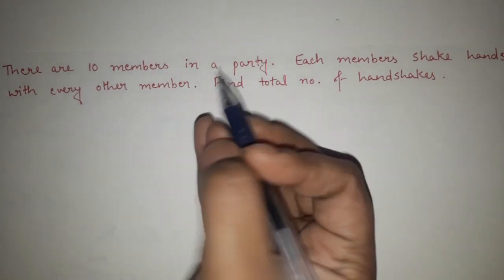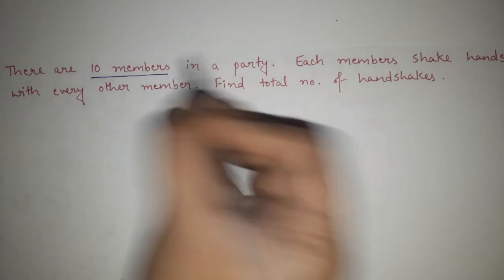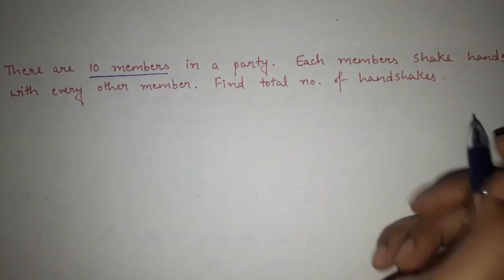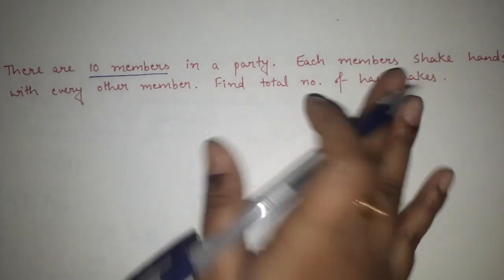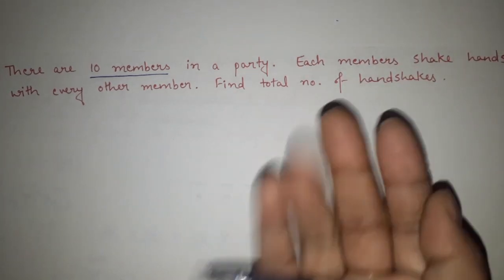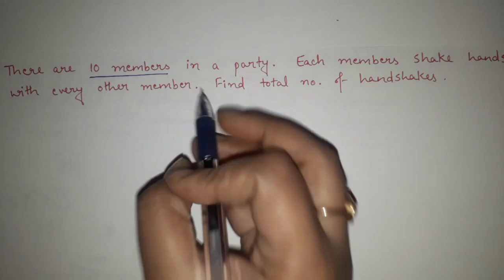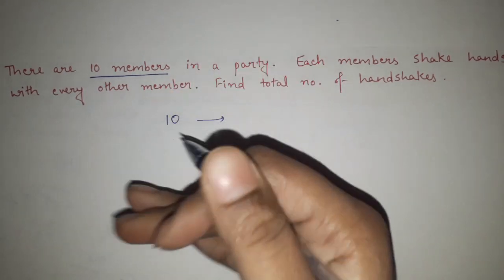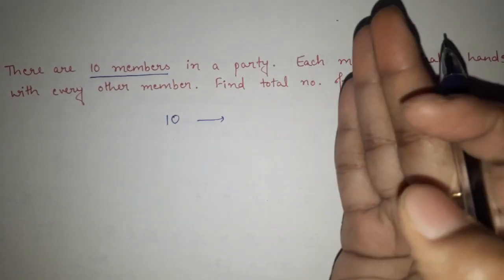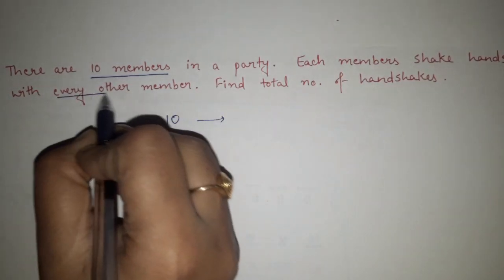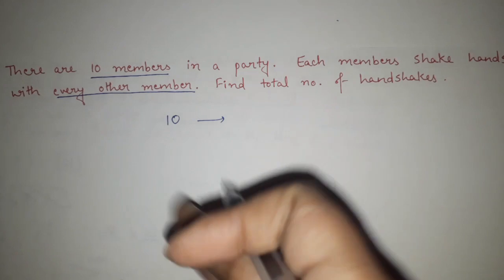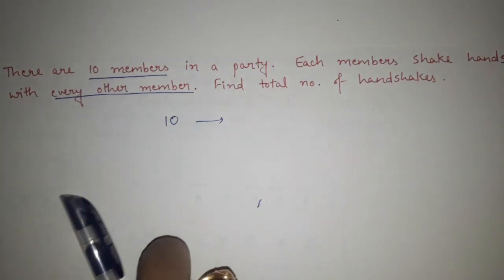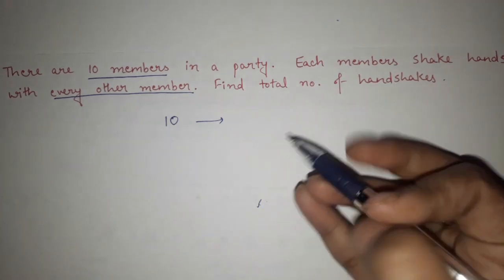So see, what they are telling, there are 10 members in a party. Each member is shaking hand with every other member. Find the total number of handshakes. So here there are only two logics that you should take care of. First of all, there are 10 members, shaking hand with every other member in the party. So let's say out of 10 members, the first member, each member is shaking hand with every other member. So one person is there.